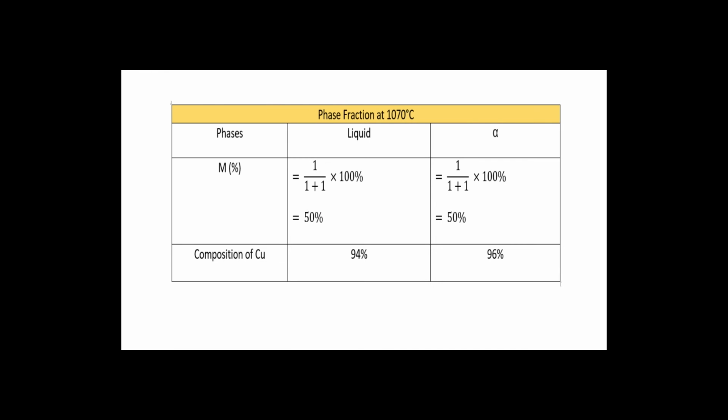In this table, we can see that the phase fraction I have chosen is at 1070 degrees Celsius. The mass fraction for liquid uses the same formula as before, A over A plus B times 100%, which gives us 50%, and the mass fraction of alpha solid is 50% as well. The composition of copper in the liquid phase is 94% with 6% aluminium, and the alpha solid composition is 96% copper with 4% aluminium.